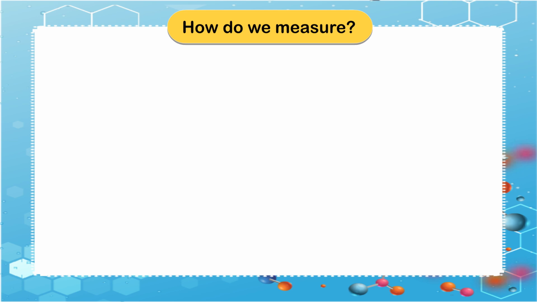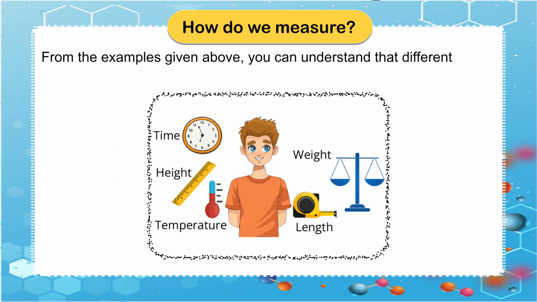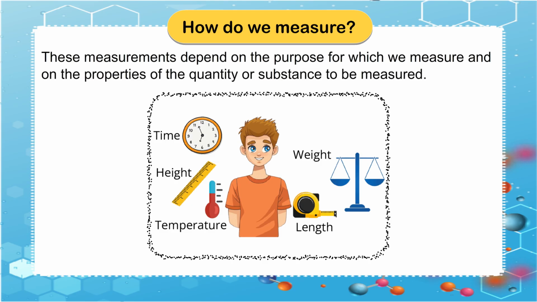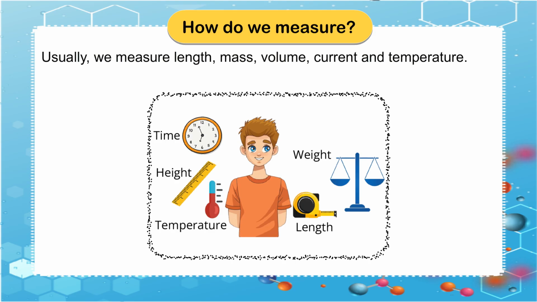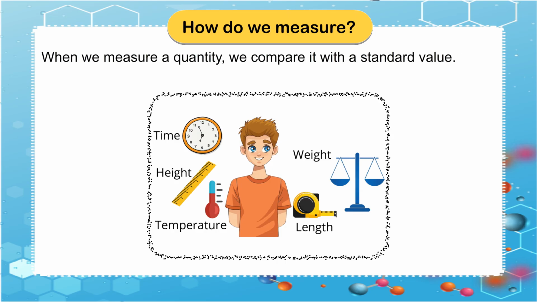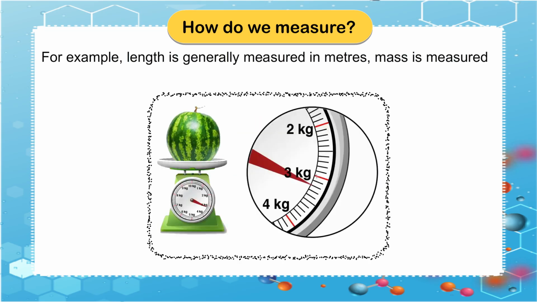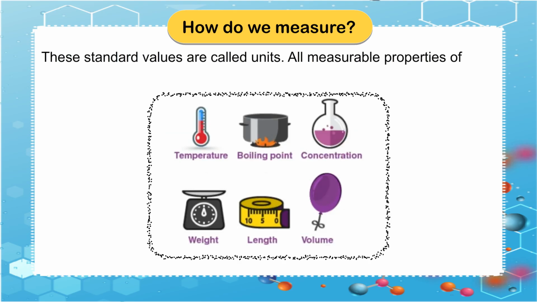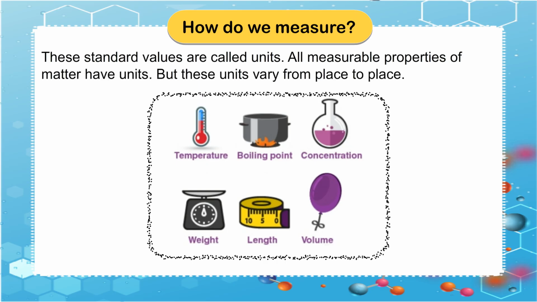How do we measure? From the examples given above, you can understand that different things are measured in different ways. These measurements depend on the purpose for which we measure and on the properties of the quantity or substance to be measured. Usually, we measure length, mass, volume, current, and temperature. When we measure a quantity, we compare it with a standard value. For example, length is generally measured in meters, mass is measured in grams or kilograms, volume of liquids is measured in liters. These standard values are called units. All measurable properties of matter have units.